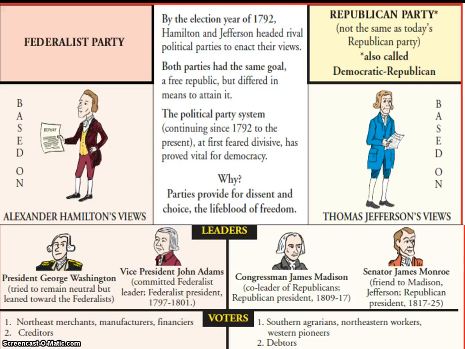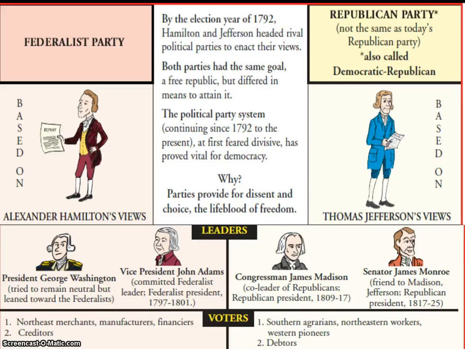On the Democratic Republican side with Jefferson, you have James Madison, who is a co-leader of the Republican Party, and he's the president from 1809 to 1817, and also James Monroe, who is a friend to Madison and Jefferson, and he's a Republican president from 1817 to 1825. Their voters are going to be mainly Southern agrarians or farmers. They're Northeastern workers, so not the people who necessarily own the businesses, but those that are working in them, in industry. Western pioneers, so those people that are going out west, and people who owe money, your debtors.